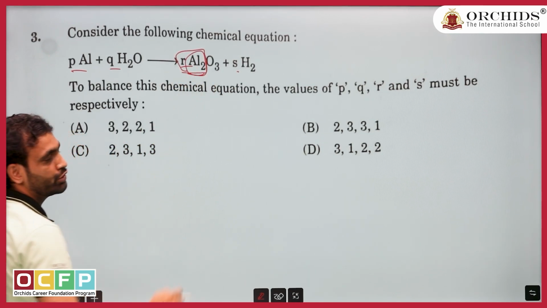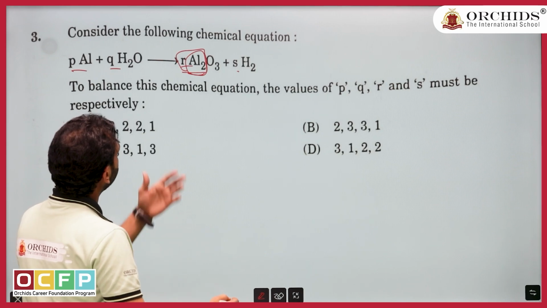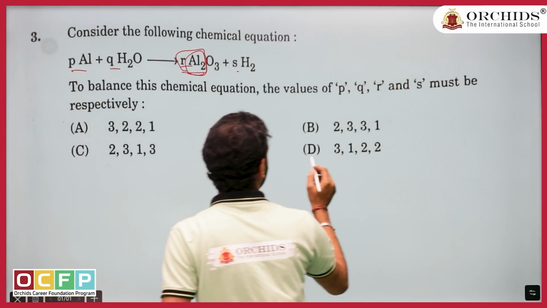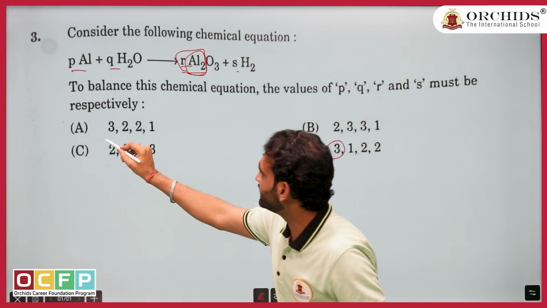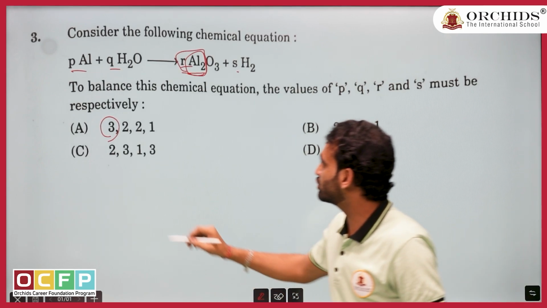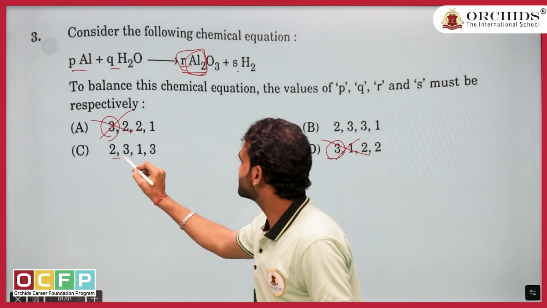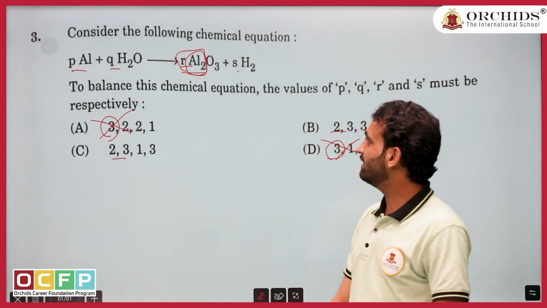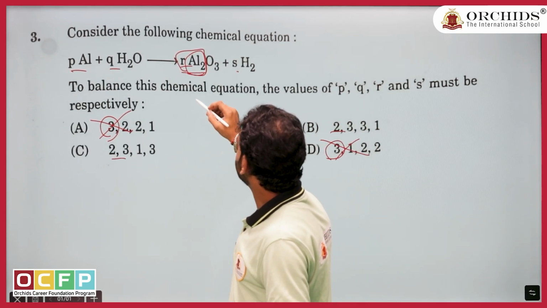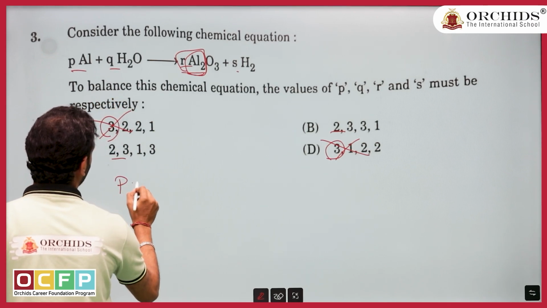Al. How many molecules of aluminium? 2. If aluminium is 2 molecule, do you think option D can be correct or option A can be correct? Never. It is not possible. So option A is gone, option D is gone. Now C and B both are in the list. Which can be correct? So obviously P is going to be 2.